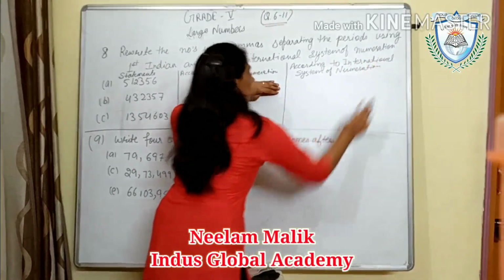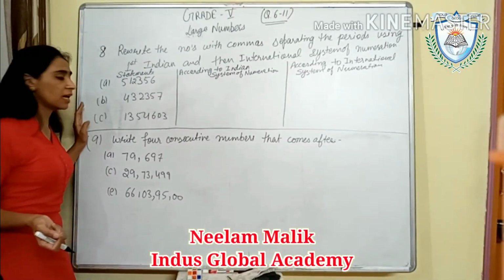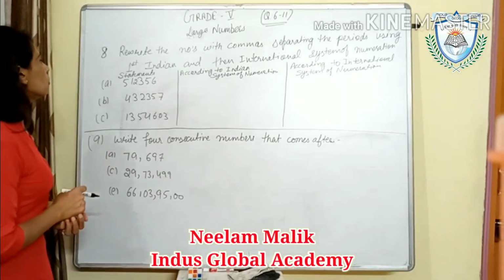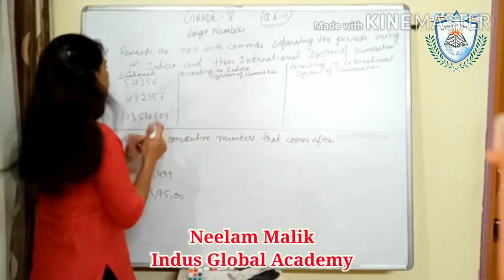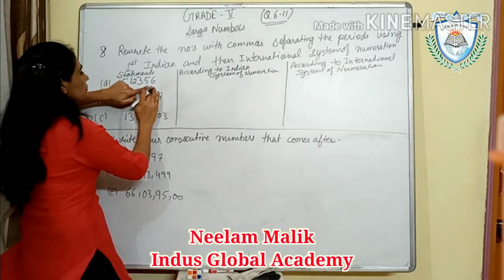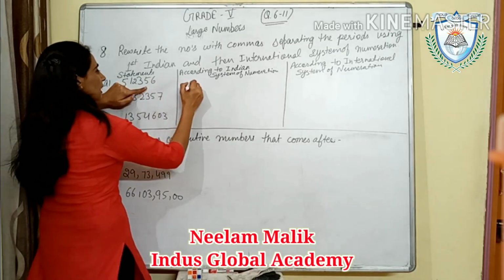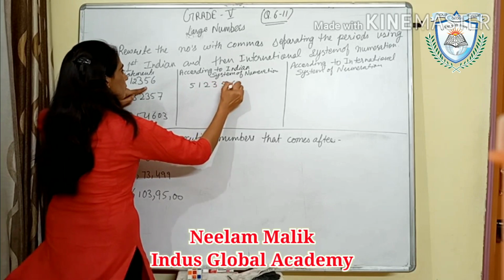After that you will write each and every part like A, B, C. I have taken the first 3. Remaining you will do. We have to just put the commas according to the Indian system. First, we write the number as it is, 5 1 2 3 5 6.